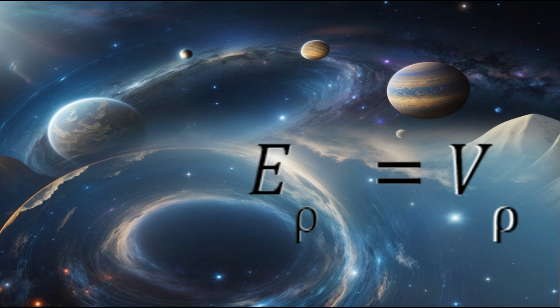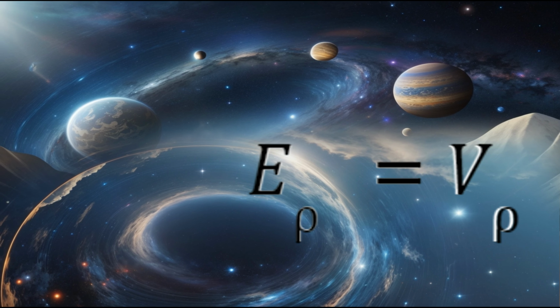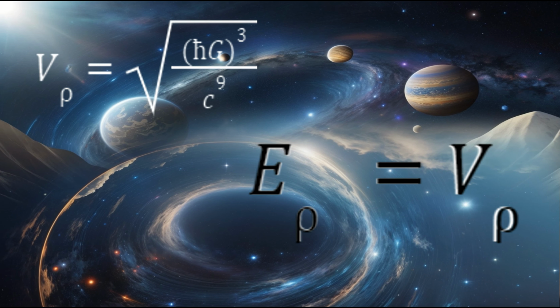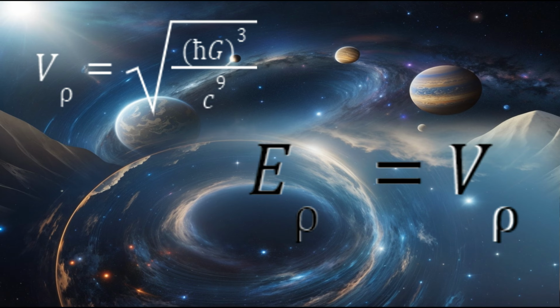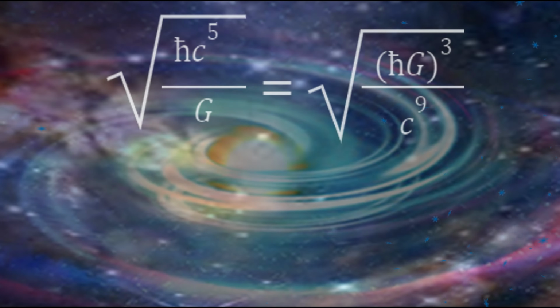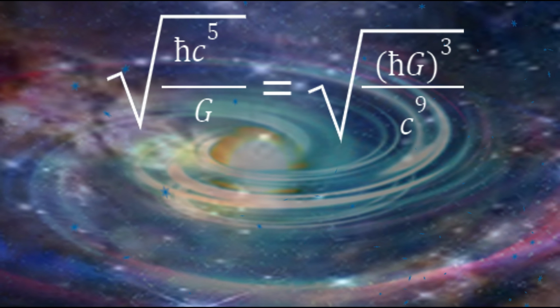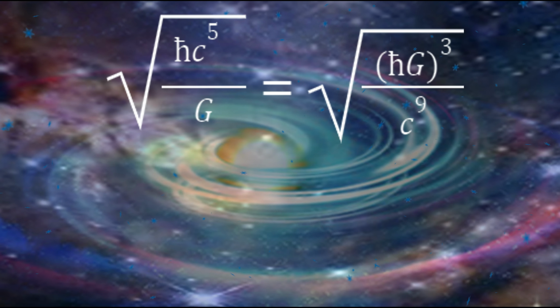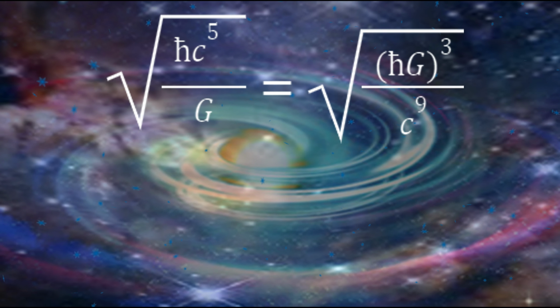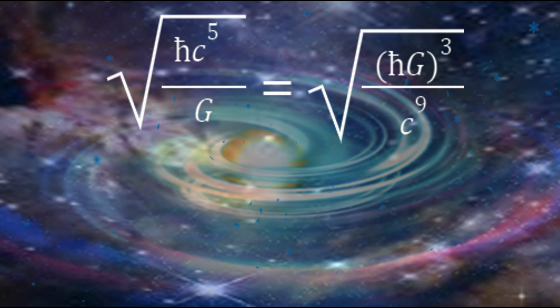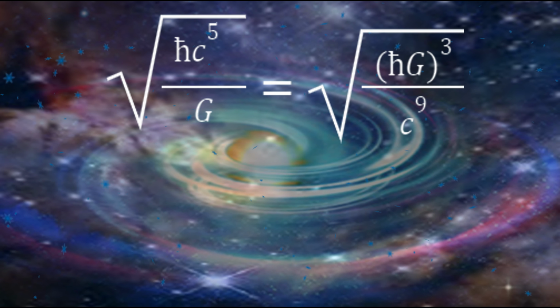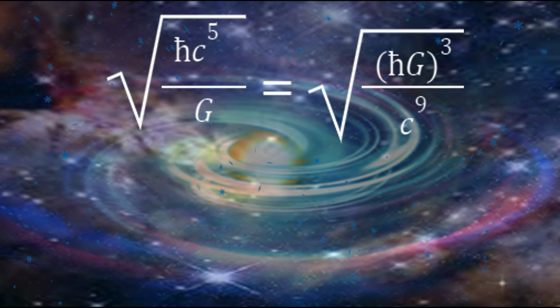Mathematically we can represent this situation as E ρ equals V ρ. Here Planck volume is square root of (hG) the whole cube divided by c raised to 9. So, square root of (hc raised to 5 divided by G) equals square root of (hG) the whole cube divided by c raised to 9. Here both sides of the equation are representing two different things. The left side of the equation represents energy and the right side represents volume.